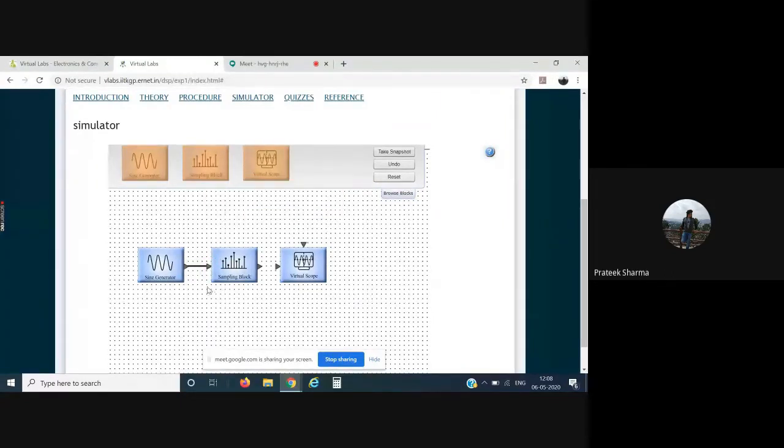Similarly, go to one endpoint of the sampling block, click, and go for the other one, the virtual scope. Similarly, we need to make one more connection. Remember, if your connection is not successfully completed, the color of this particular wire would turn red. And if you establish it successfully, it will turn black.